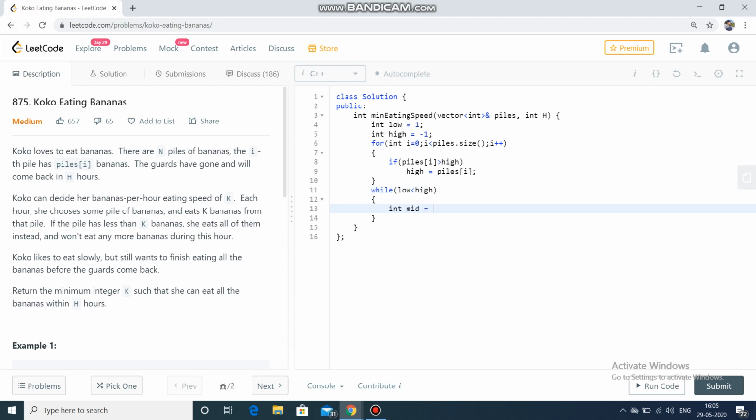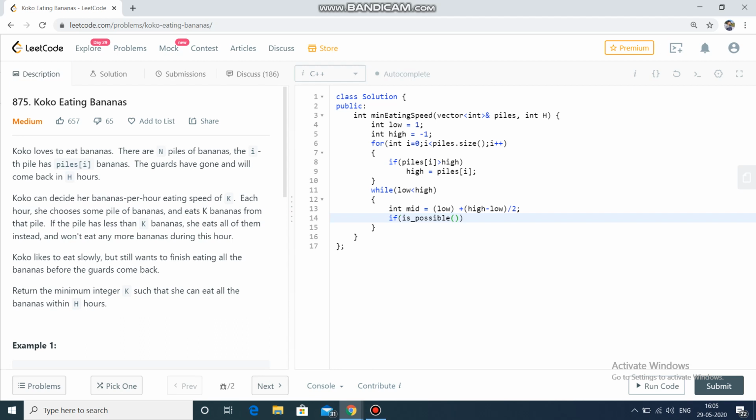Now we write mid equals high plus low by 2. To prevent overflow, I am writing mid like this: low plus (high minus low) by 2. It's the same thing as (high plus low) by 2. Now I am checking with a function whether it's possible to take the value of k to be mid, because we are applying binary search on the answer, which is k. If we take k equals mid, is it possible to complete the task within h hours? So for that I will be writing a function.